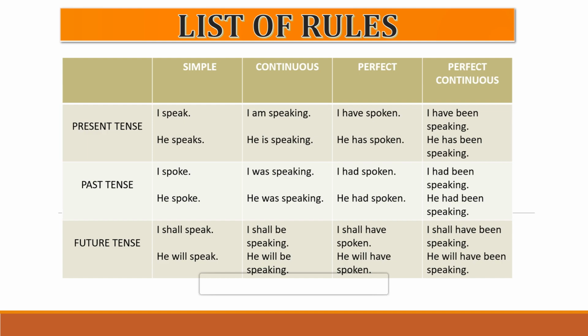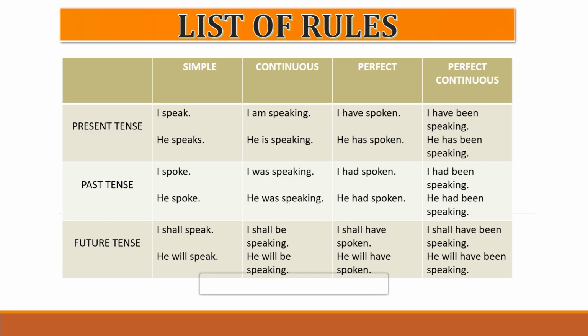I'm repeating it, you remember. Subject, shall or will, and then base form of the verb. Now this base form of the verb is also called V1, right? So two sets of examples are given here. I shall speak, he will speak.